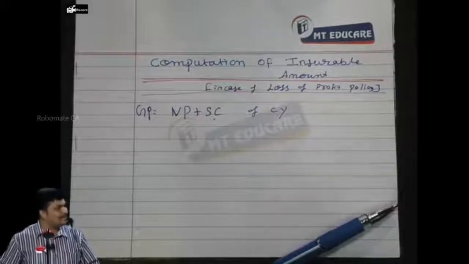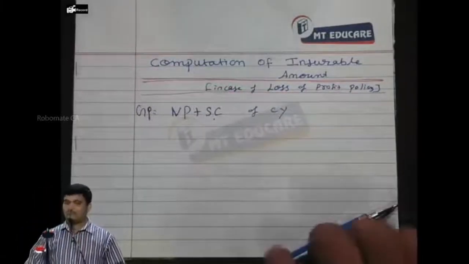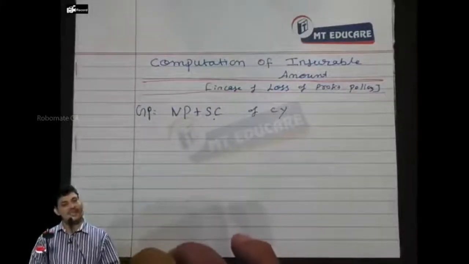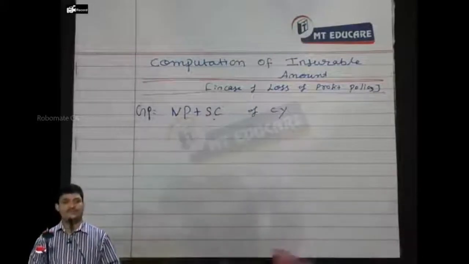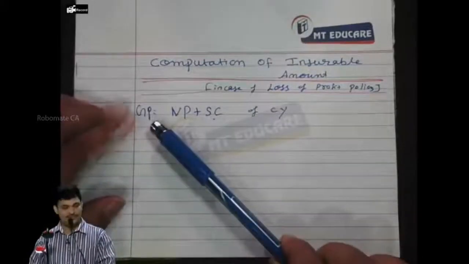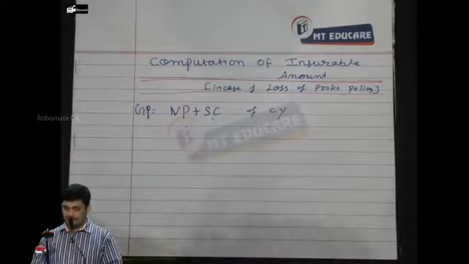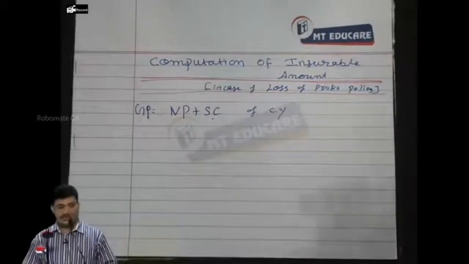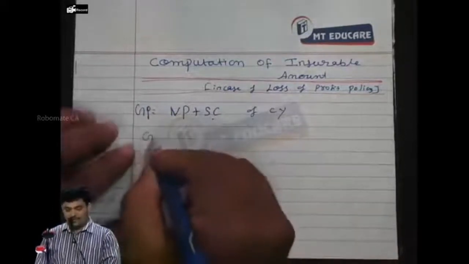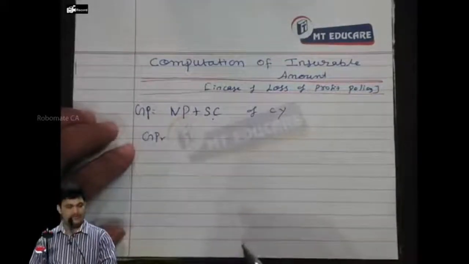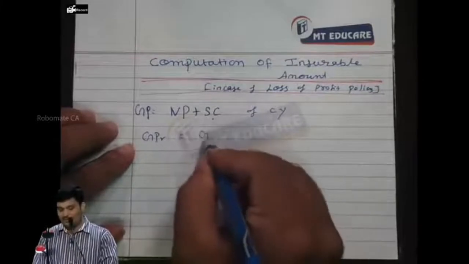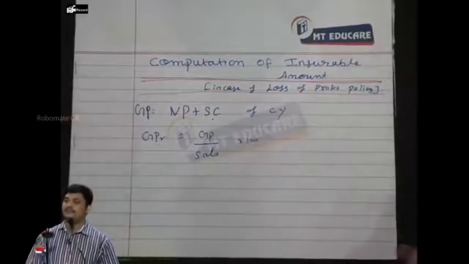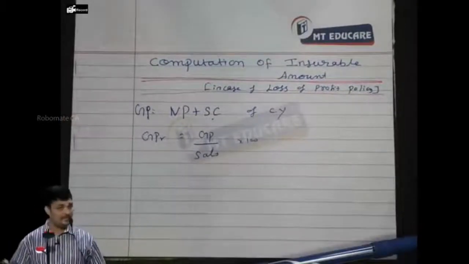Correct? So we will identify net profit and standing charges of the current year, which we call gross profit. Understood? There are two ways you can express yourself, but both should lead to the same answer. Now you can find out the gross profit ratio of the current year, which is gross profit by sales into 100. You get the gross profit ratio?